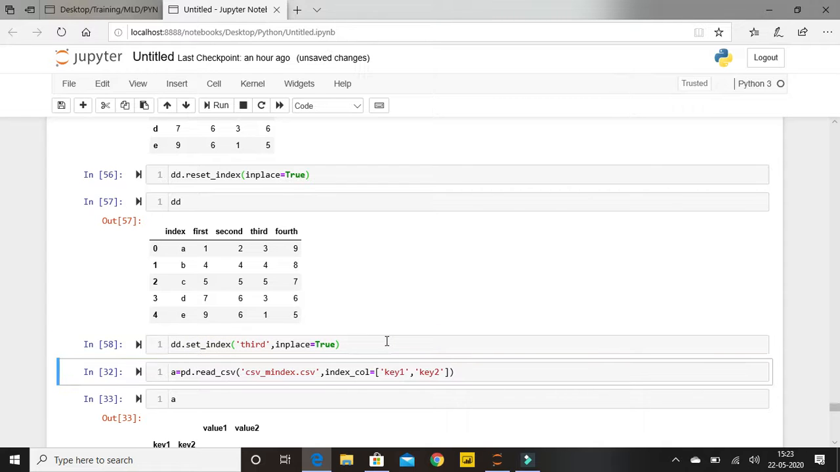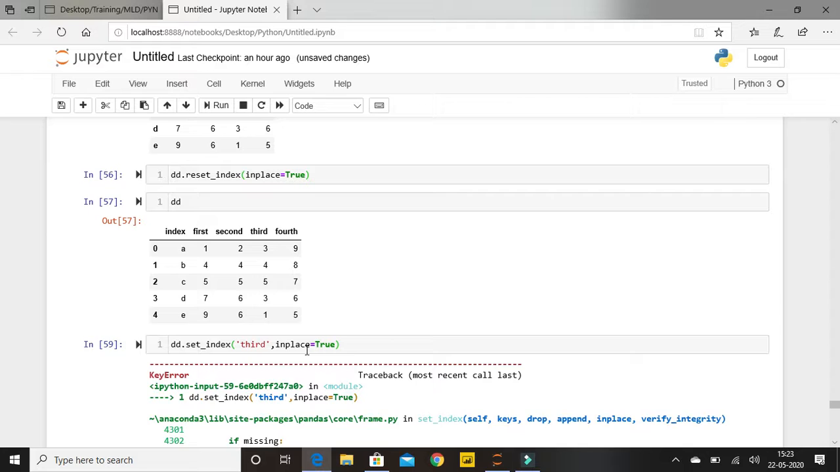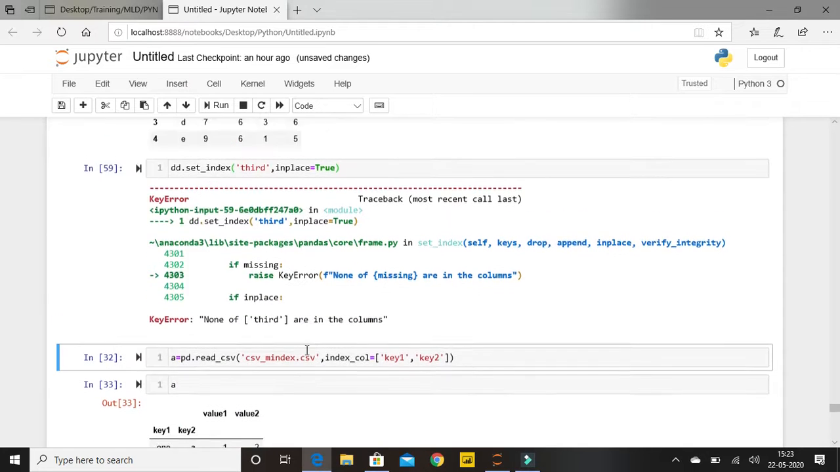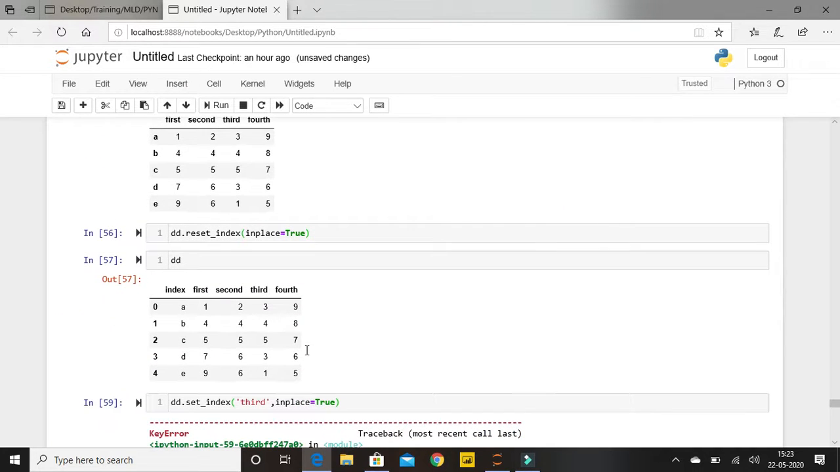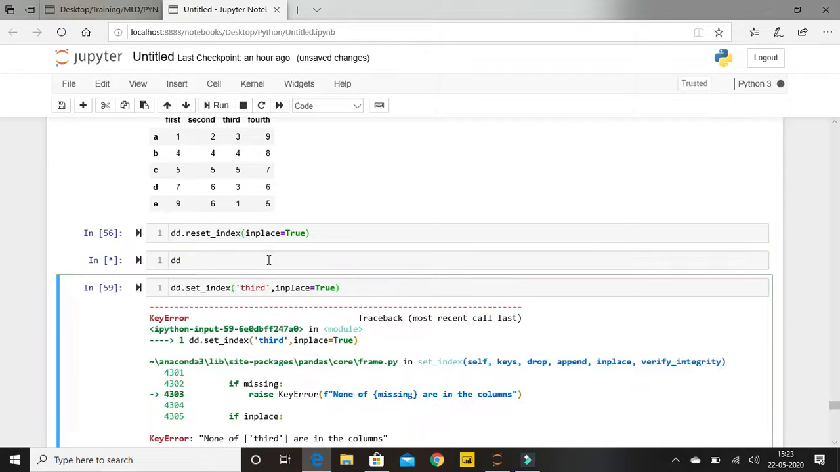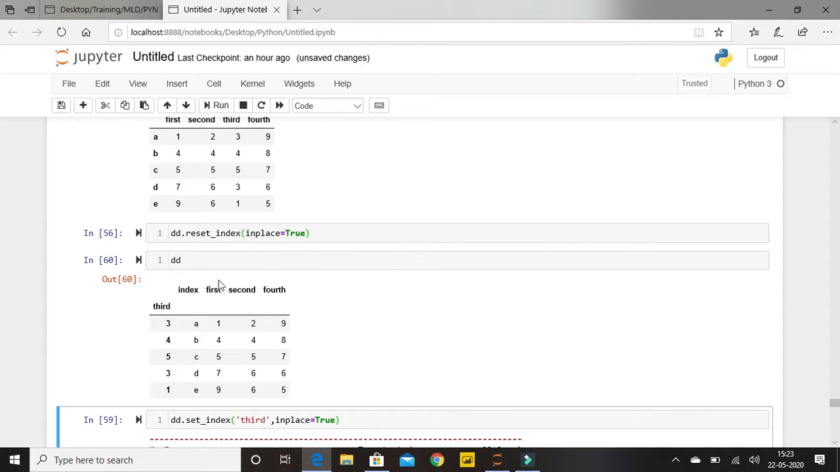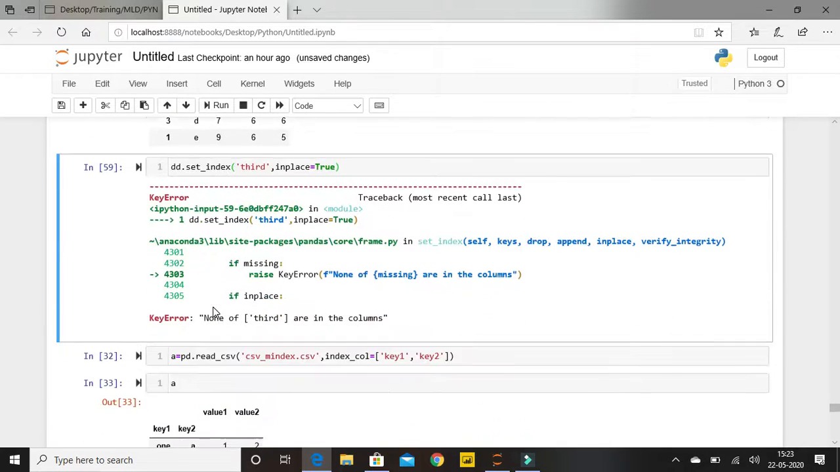If I execute this, you will be able to find, okay, one second guys, dd dot set index. Let me execute this. It says something missing. Okay, third is not in the column, strange. Let me just see once. Okay, third, yeah, over here you'll be able to find the third has now become my index. Now it is treating index as my third named column. So this is how we can set and reset our indexes in pandas.